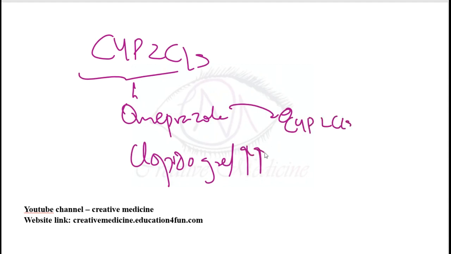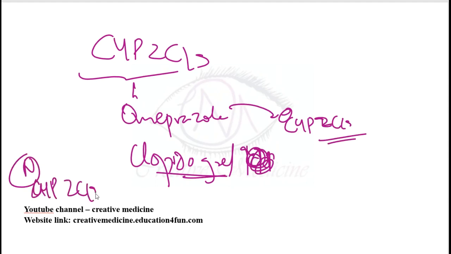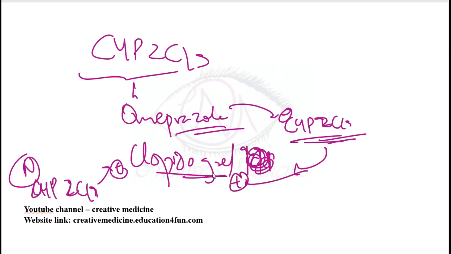Normally, CYP2C19 activates clopidogrel. Because omeprazole inhibits CYP2C19, this activation of clopidogrel is not there, and as a result the drug does not act properly. So we should not combine omeprazole with clopidogrel.